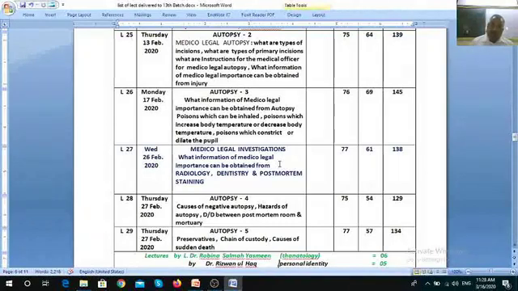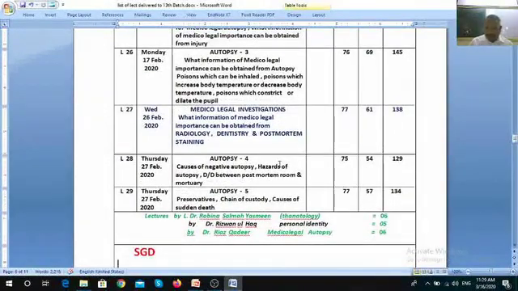And other preservatives are sodium fluoride or spirit. Today we will discuss some other topics.